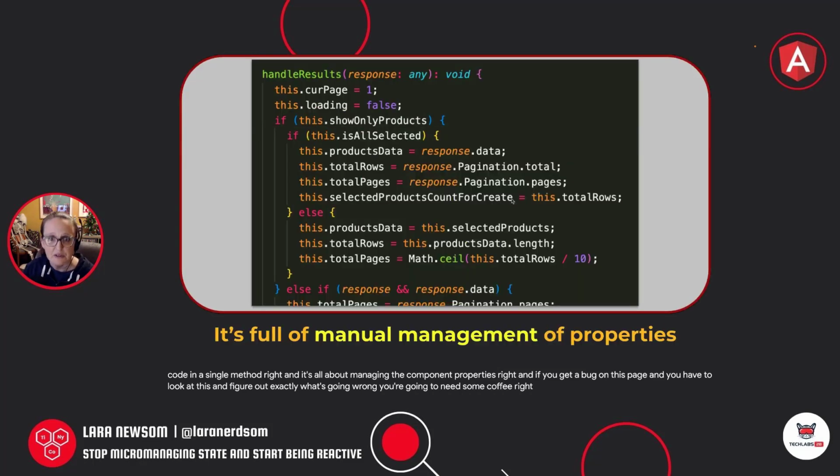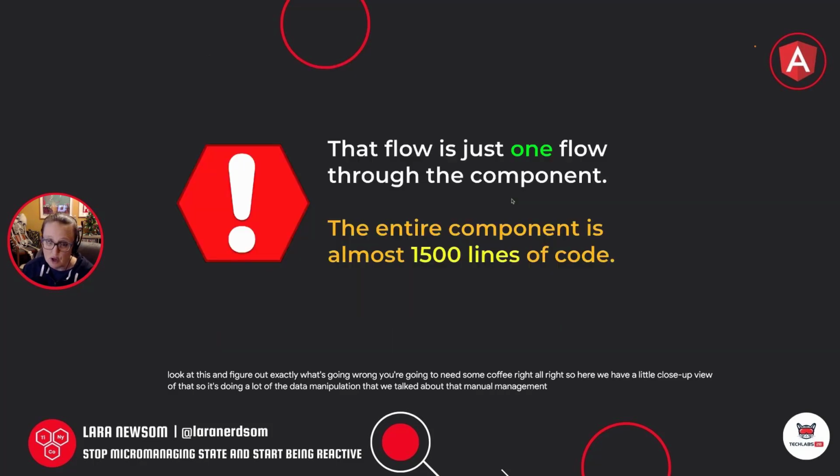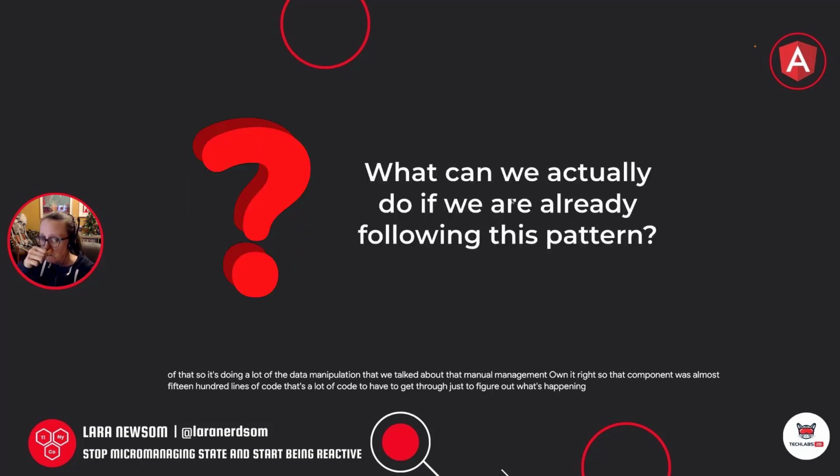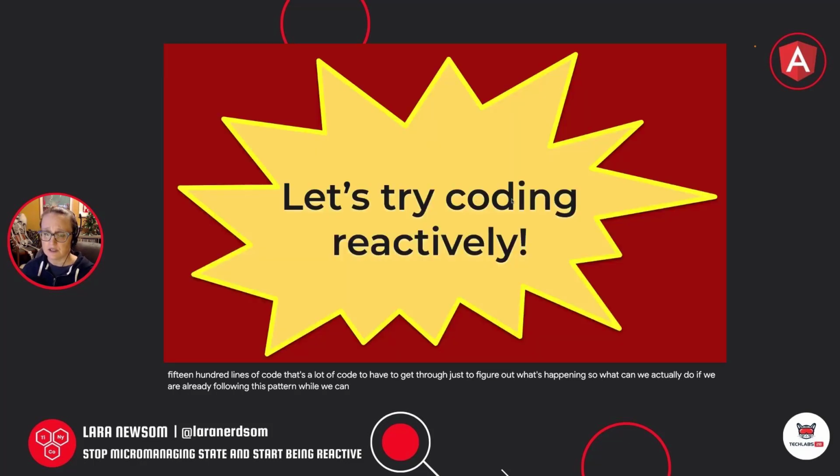All right, so here we have a little close-up view of that. It's doing a lot of the data manipulation that we've talked about, that manual management. That's just one flow through that component, right? That component was almost 1,500 lines of code. That's a lot of code to have to get through just to figure out what's happening. So what can we actually do if we are already following this pattern? Well, we can try coding reactively.